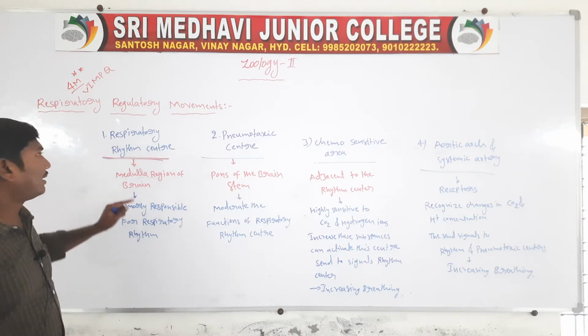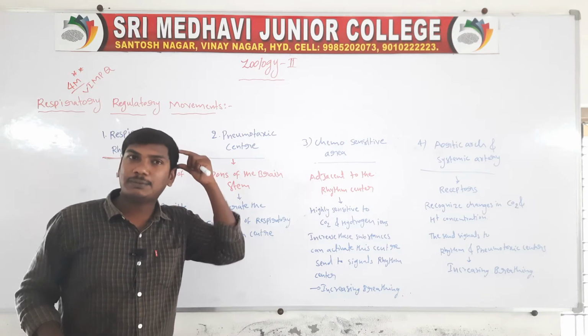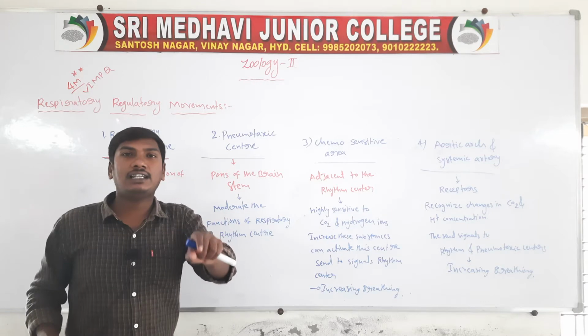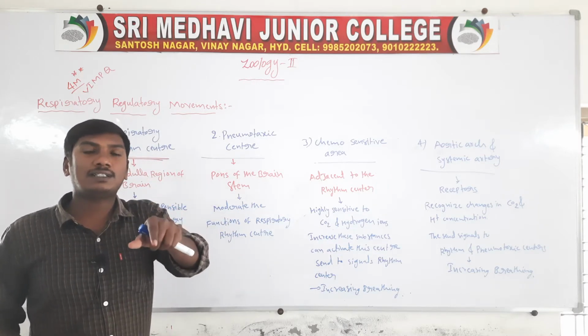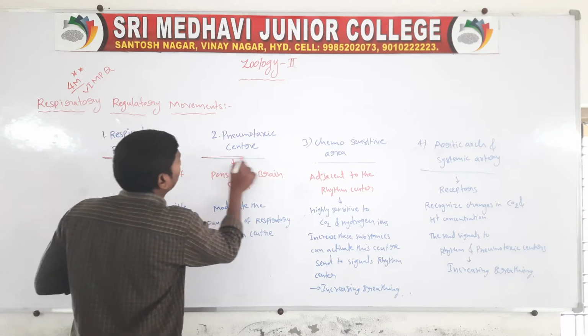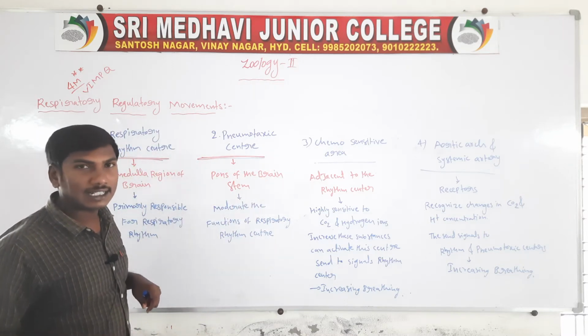The respiratory rhythm center is present in the medulla region of the brain, and its function is primarily responsible for respiration. Next, second one, pneumotoxic center.